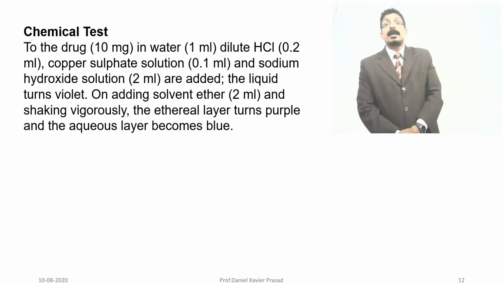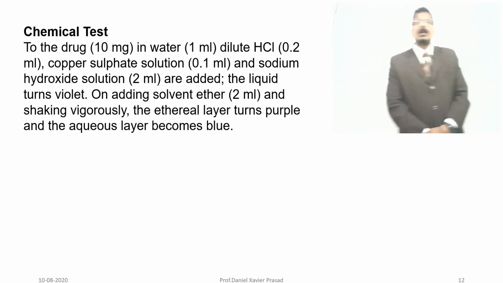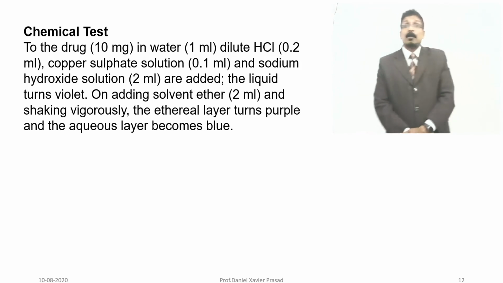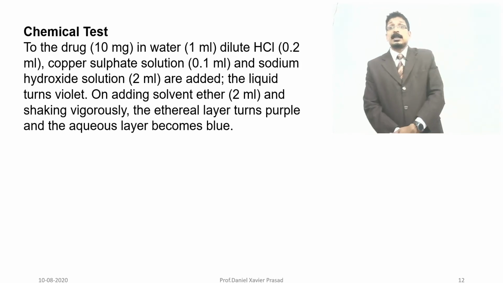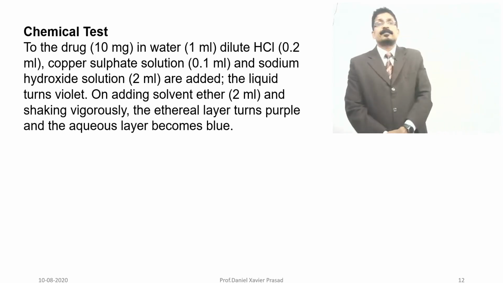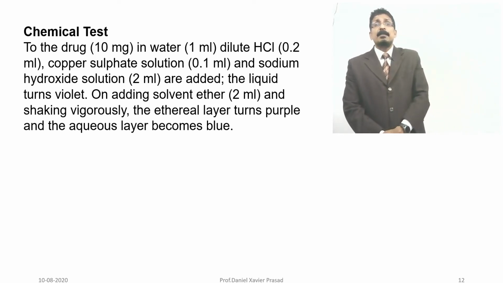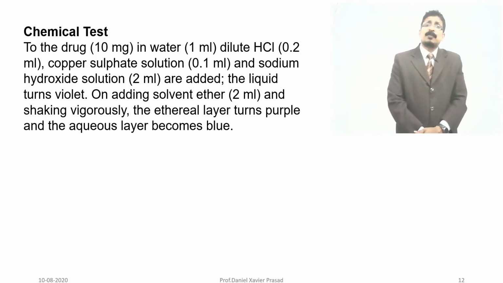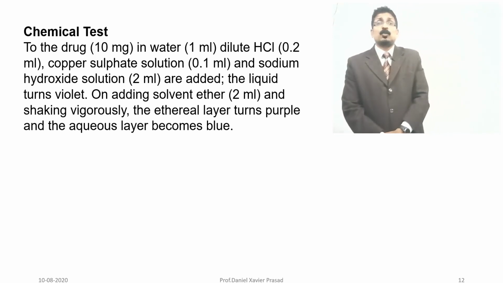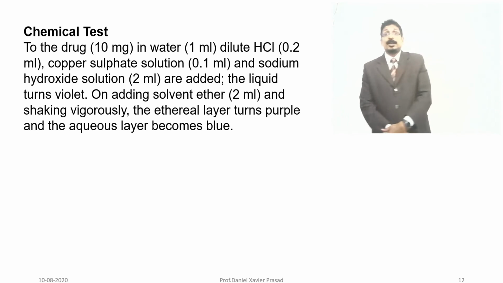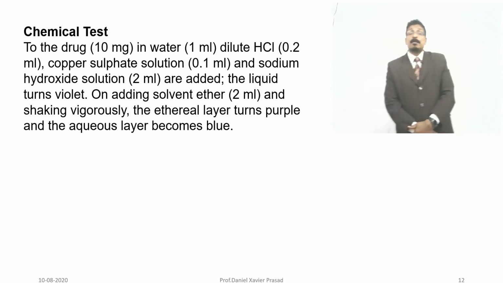Chemical test which we have performed in the lab, and most of the students got that purple color. Some of them got only blue color, or the purple color persisted for some time and disappeared. To the drug, 10 milligram in water, a small pinch, 1 ml, very little you have to add, 1 ml of dilute hydrochloric acid, 0.2 ml of copper sulfate solution, 0.1 ml of sodium hydroxide solution, 2 ml are added.